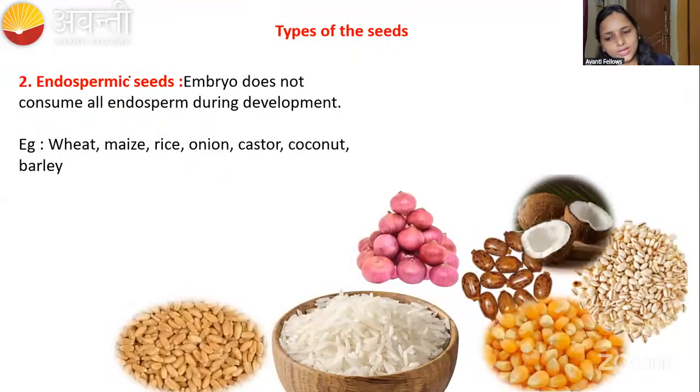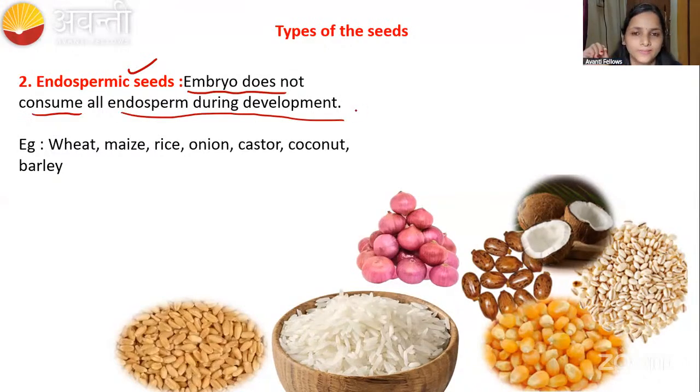Then coming to the endospermic seeds. As the name says, these are the seeds that retain the endosperm. The growing embryo does not eat up all the endosperm; it leaves some of the endosperm. The embryo does not consume all the endosperm during development. Some of the endosperm is left out. So that is called an endospermic seed.